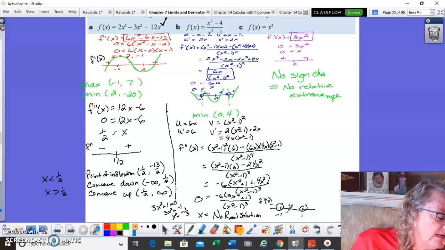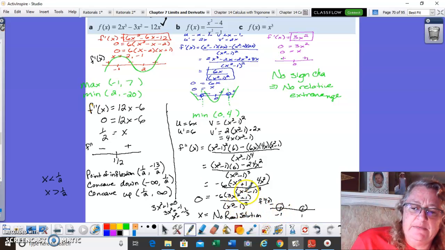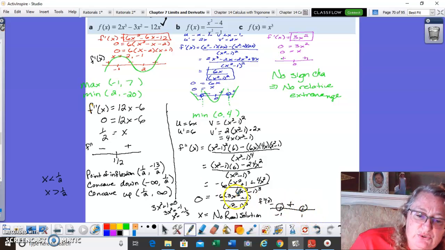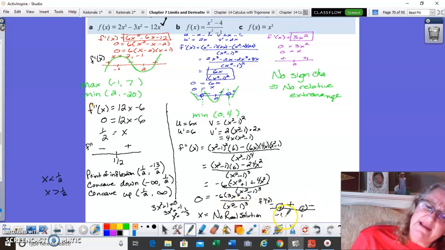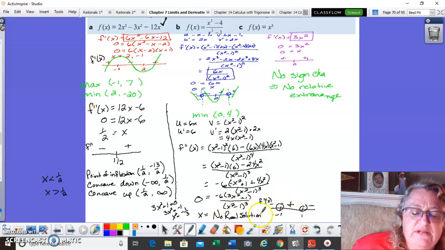Wait, I did something wrong, didn't I? Oh, because I didn't consider the denominator. Silly me. So if I put 0 in, I have 0 plus 1, so the numerator is positive, but if I put 0 in here, the denominator is negative, which turns that into a negative number. Then if I put in the number 2, I've got a negative number here. If I put in a 2, I've got a positive number here, so that's negative. So I can talk about concave up and concave down, but I have no point of inflection because I have no place that it equals 0.